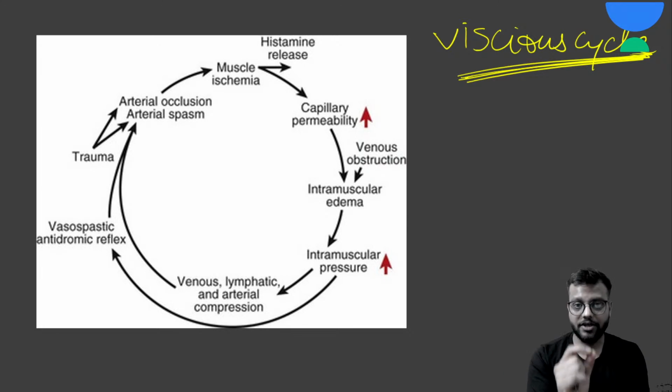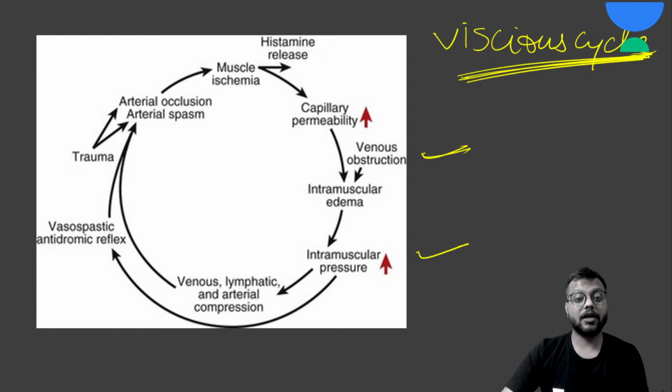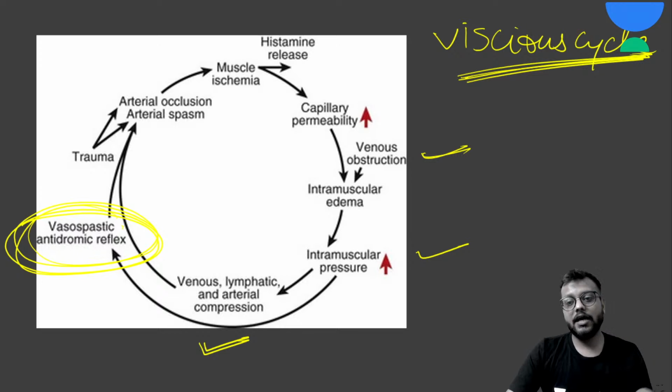Okay, and pressure से वैसे ही venous obstruction है, तो इन दोनों चीजों की वजह से there will be increased intramuscular edema, pressure will increase more, that will again compress all these structures, and इस compression से there will be vasospastic reflux that will lead to the muscle ischemia. So ये एक vicious cycle है जो अपने आप कभी ठीक नहीं हो पाएगी. You need to intervene in this.